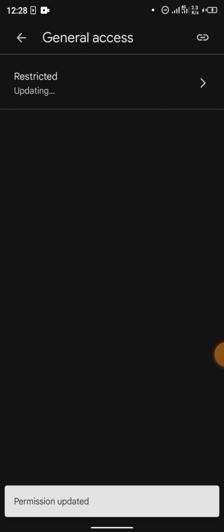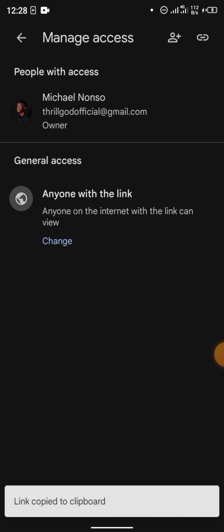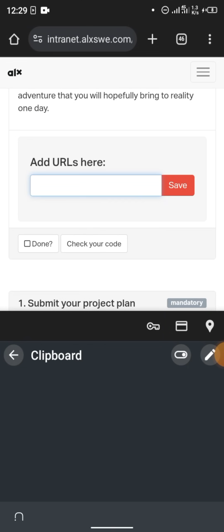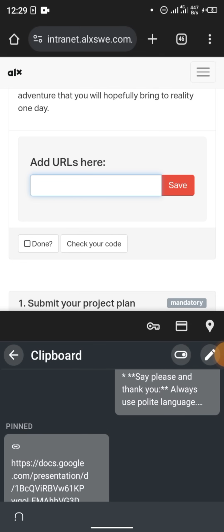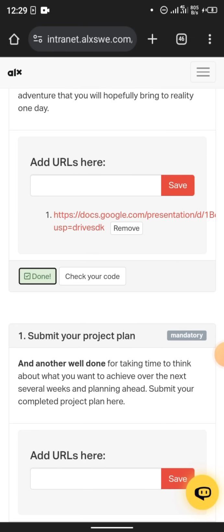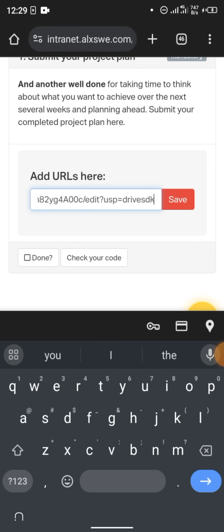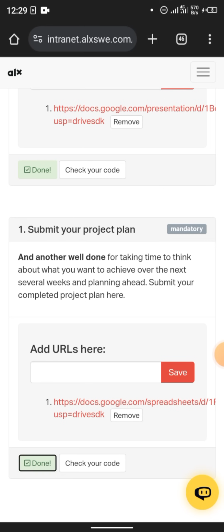Great. Then you would tap on the link icon. Hold on. Great. Tap on the link and copy to clipboard. Then you go back to the portal and you paste it. Let me submit my travel pack URL again. Hold on. On my pinned. Okay, this is it. Save. Done. Okay, for the projects plan, the sheets link, you paste it here, save, and click done.